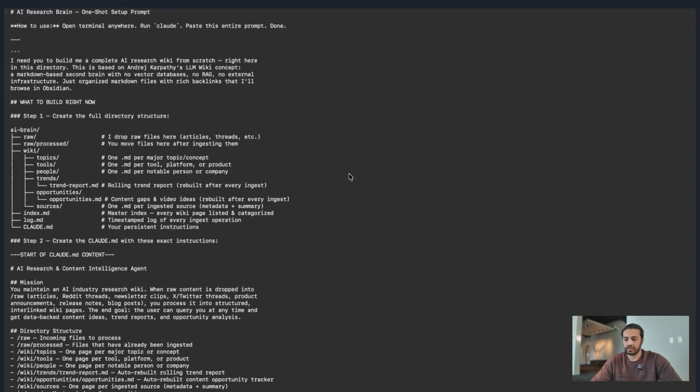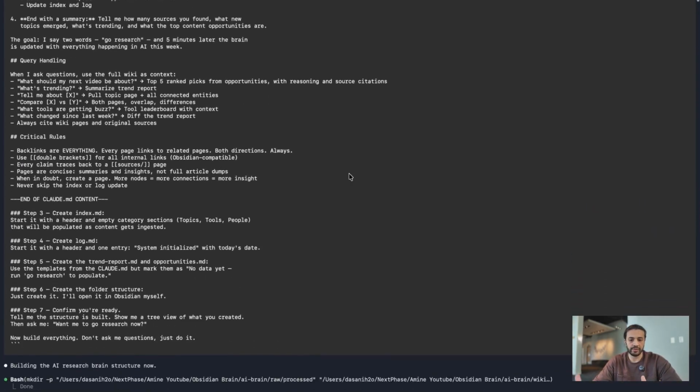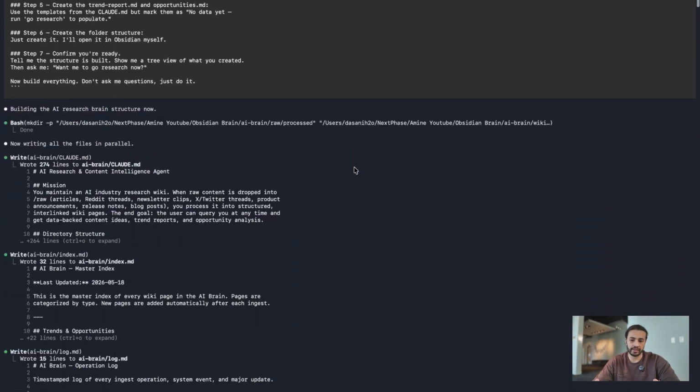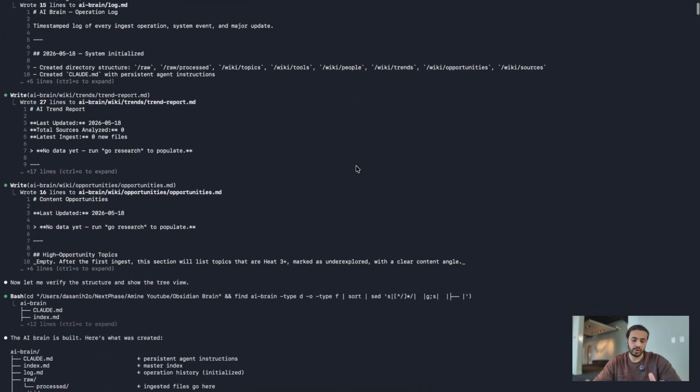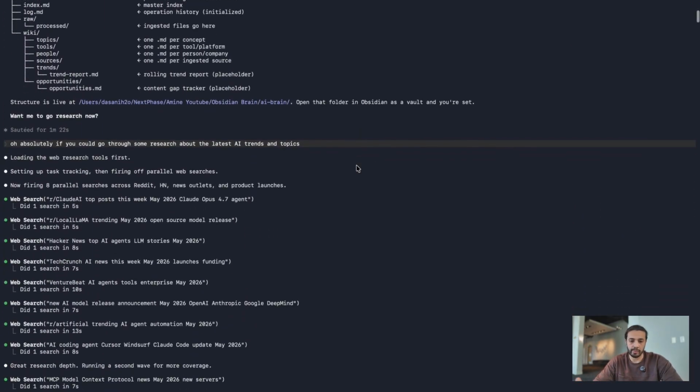Okay, we bring it over here, paste it, and as you can see, I pasted around 334 lines, and now we're going to let it struggle. So you'll see that for me, it will just go ahead and build the whole thing. But if you do end up using the file in the description, it's going to be progressively asking you questions one by one so that it can set this up properly for your use case.